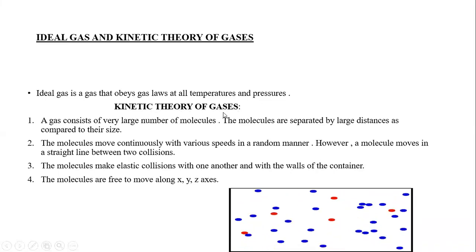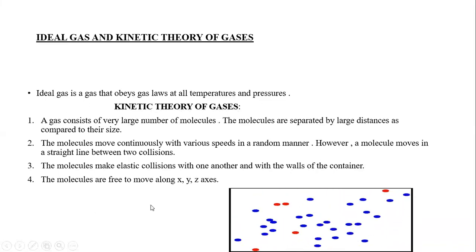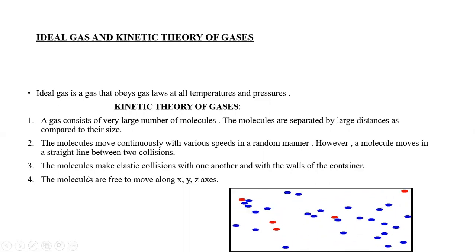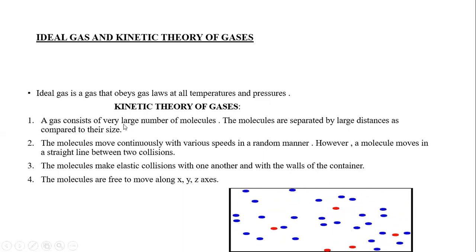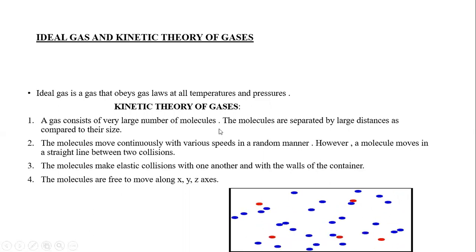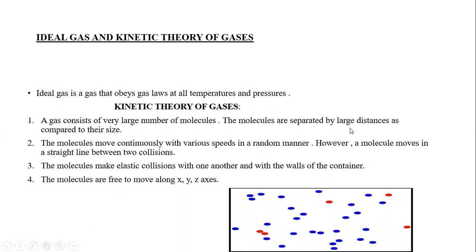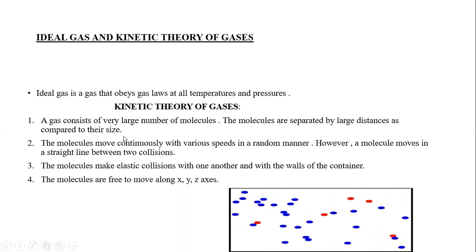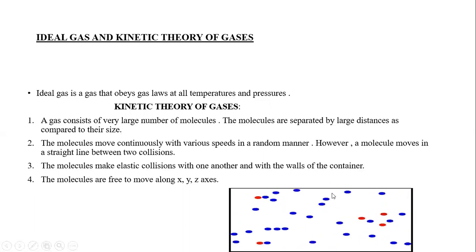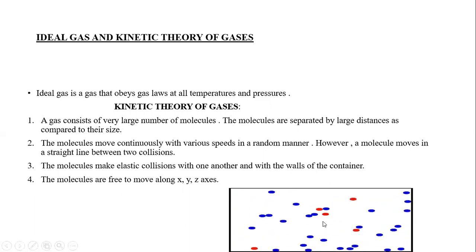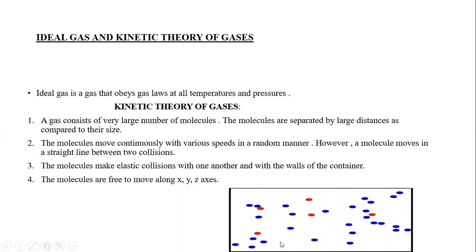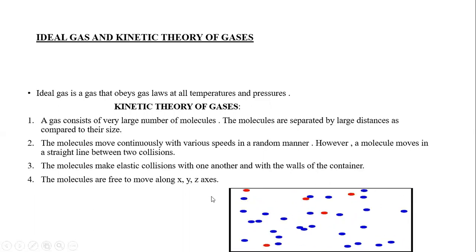Kinetic theory of gases. We have 4 points of kinetic theory of gases. Point number 1 is a gas consists of very large number of molecules and all the molecules are separated by a large distance as compared to their size. You can see that in this animation that molecules of gases are very far from each other.